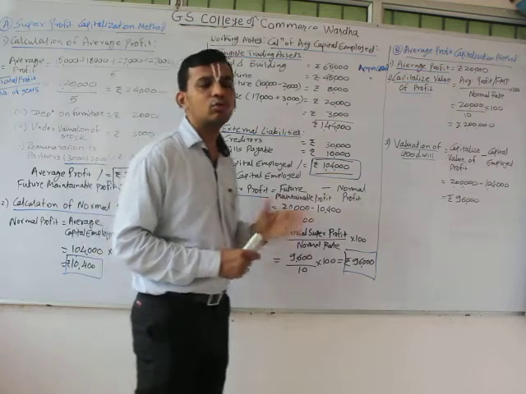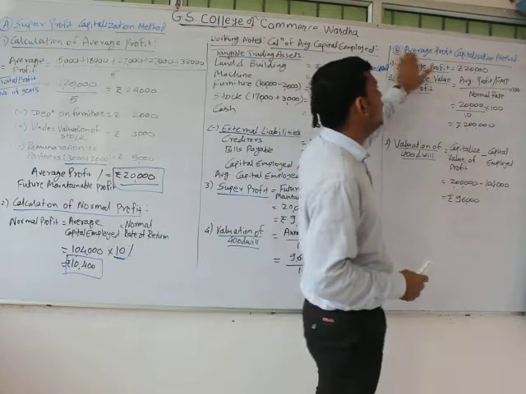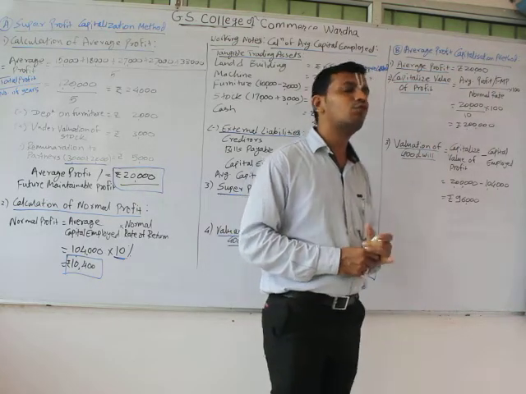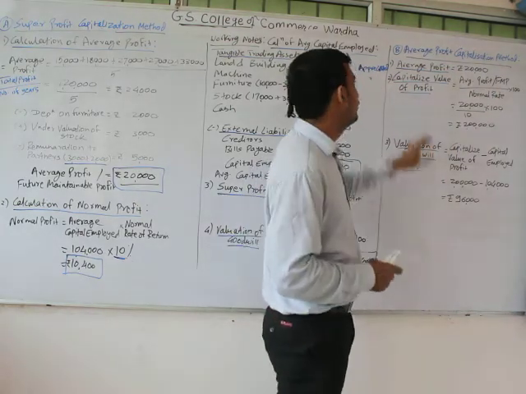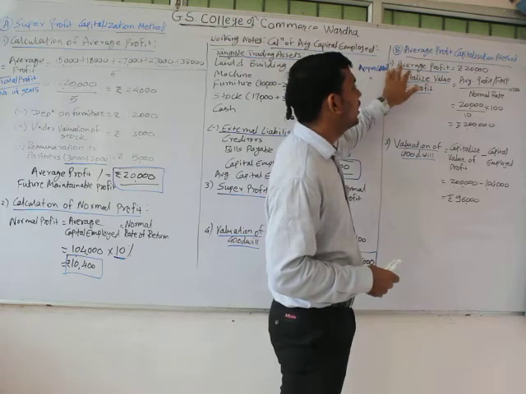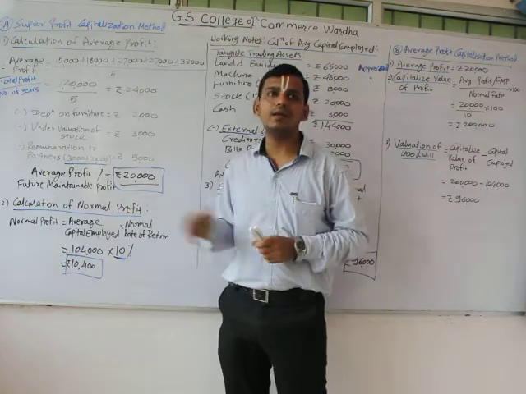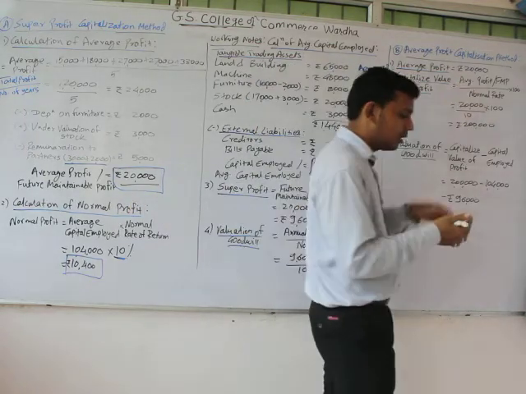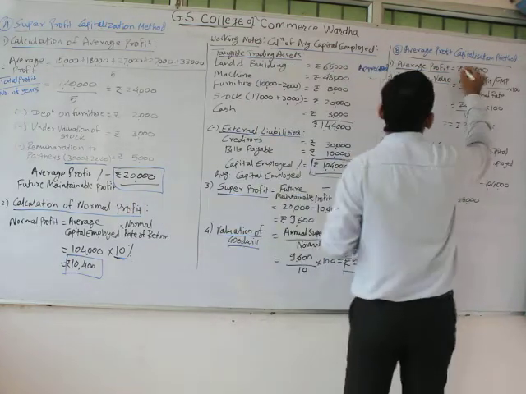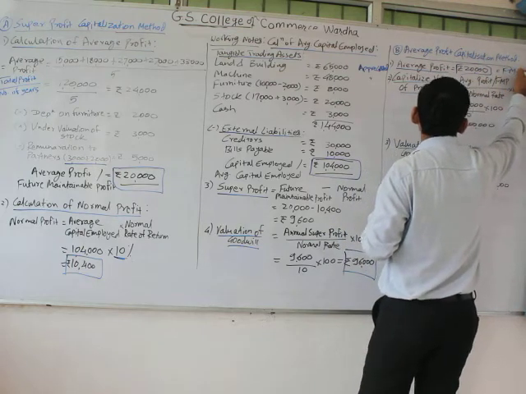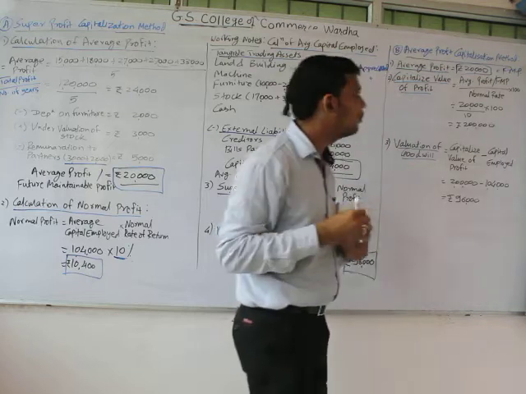Now moving to the second method, that is the average profit capitalization method, which is being asked in the question to form the solution. So the first thing we have to calculate is the average profit, or future maintainable profit. We have already calculated it as 20,000. I have taken it directly, that is why 20,000 is our average profit, or FMP, future maintainable profit.